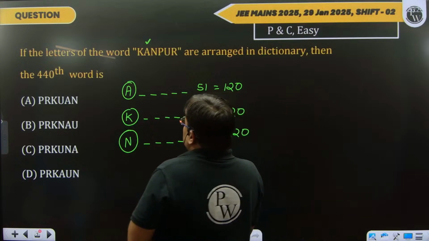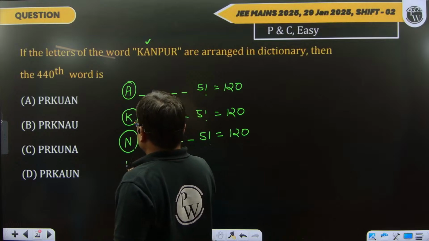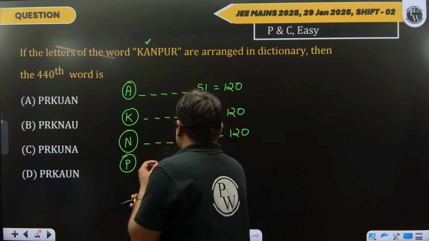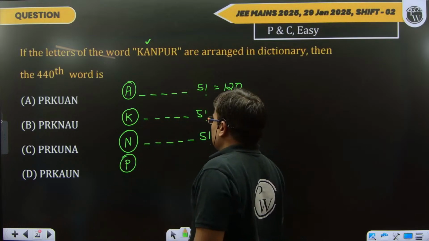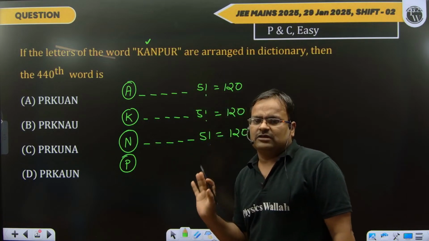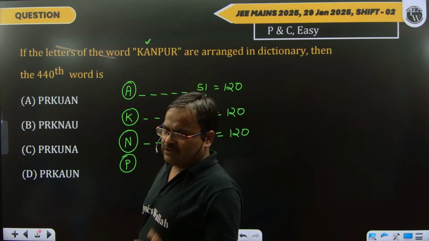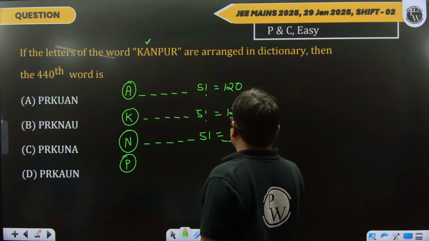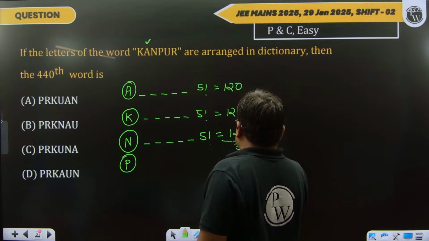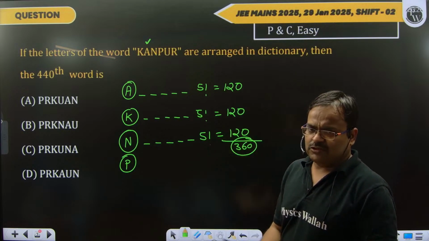Now, again, if we take according to alphabetical order, that is P. So this becomes 480, meaning if we permute these words, then we get 480 words. So this is not possible, because we are only looking for 440 words. So after that we are getting what? 360.